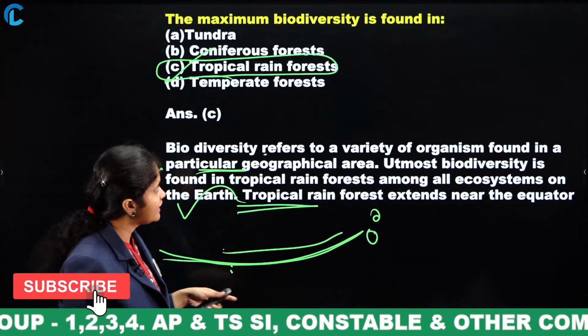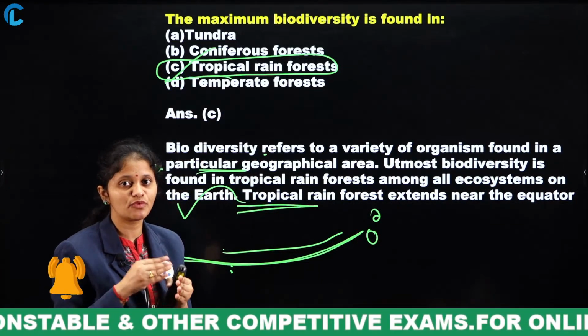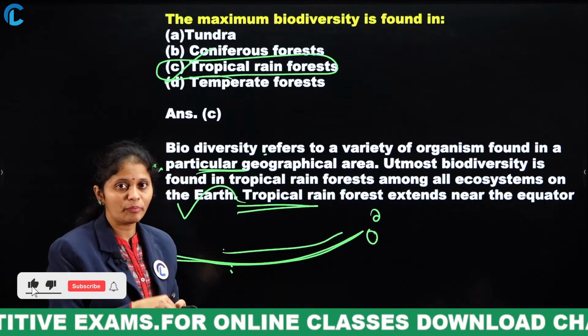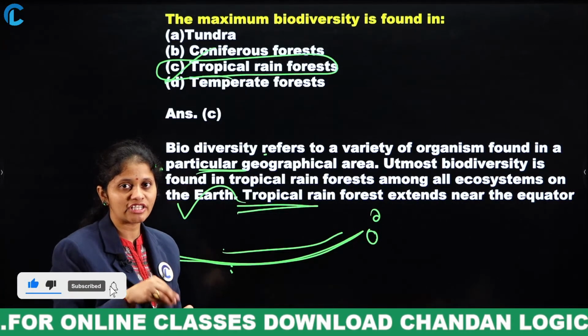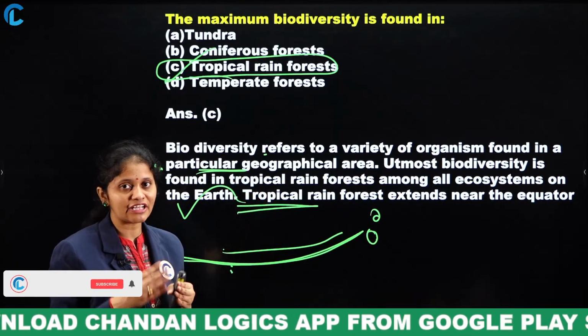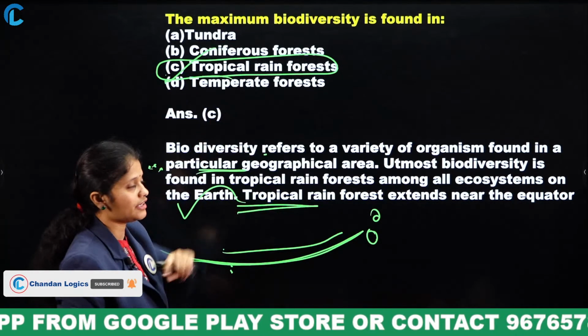So the area with the maximum range of different organisms in a particular geographical area is known as the tropical rainforest.